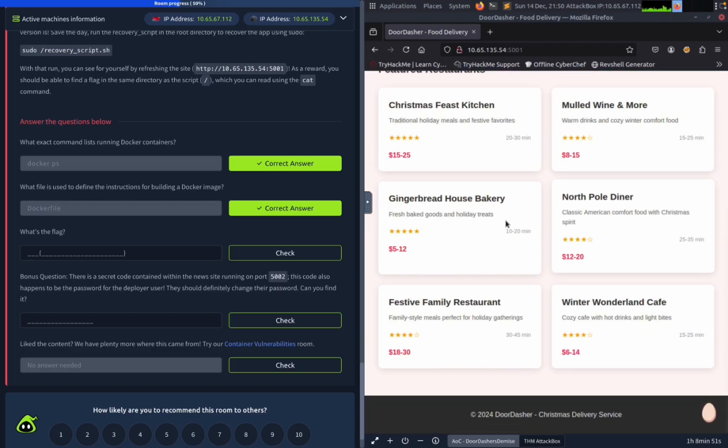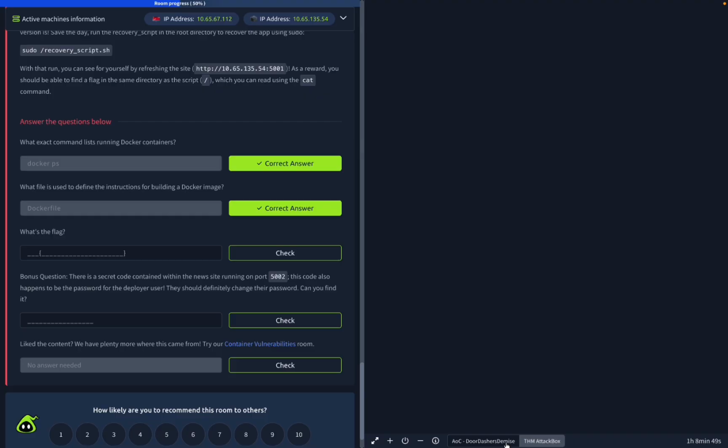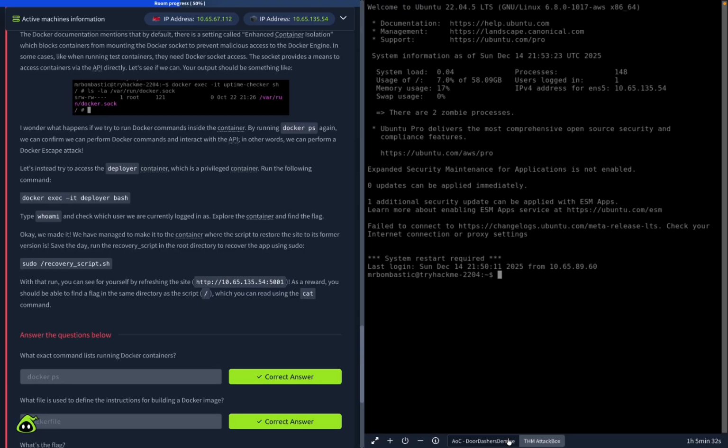I don't see any flag, so let's go back to the... Okay, so the flag isn't on there, so we're going to go back, and I guess they want us to check the main directory here. So we'll rerun this deployer script.